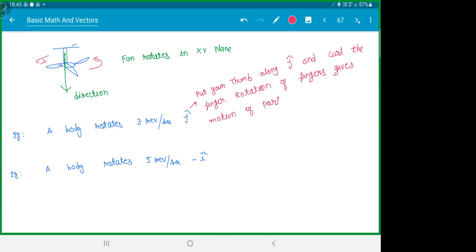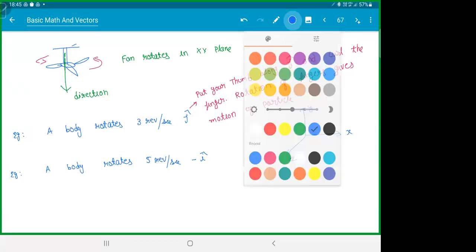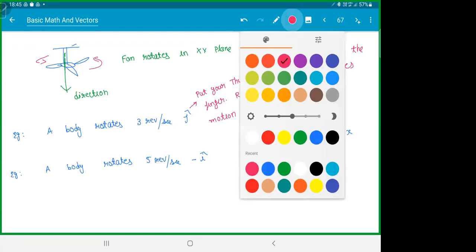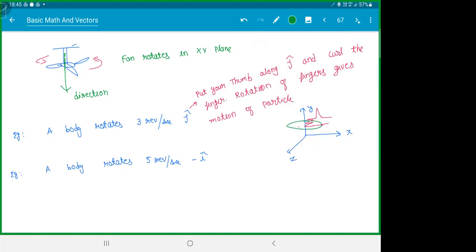I hope everyone is getting the logic there. So how does this look? This is X, this is Y, and this is Z. So put your thumb along the Z. You're putting your thumb like this, and if you rotate your fingers, your rotation is happening which way? This way, right? Able to visualize that? Anyone has a doubt on this, please ask.